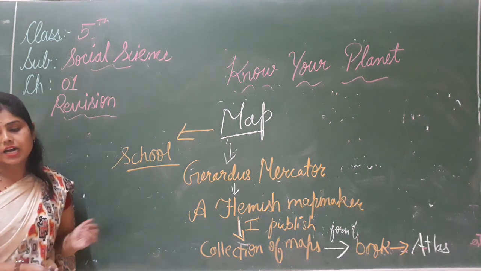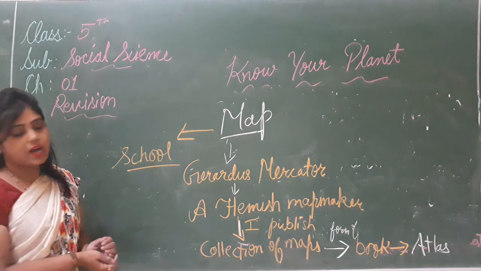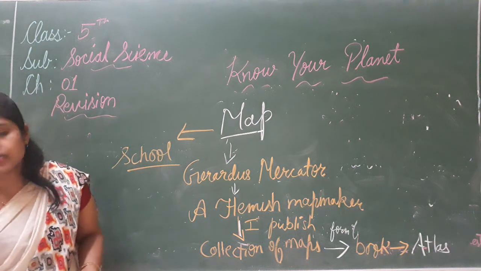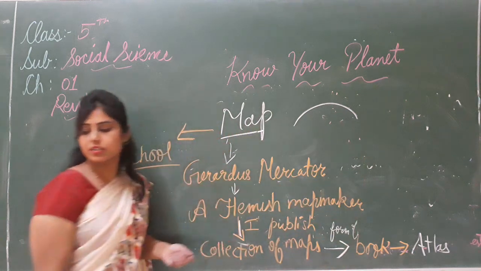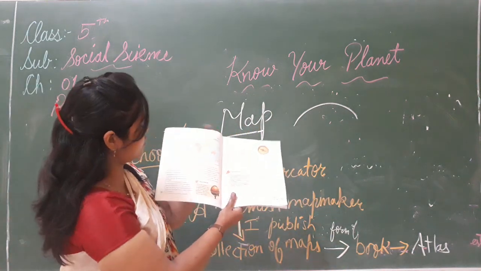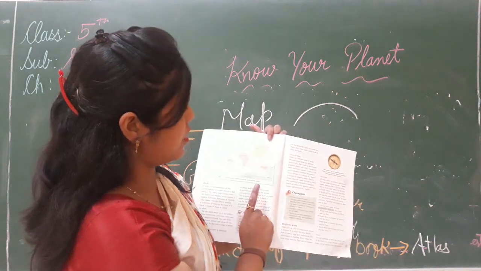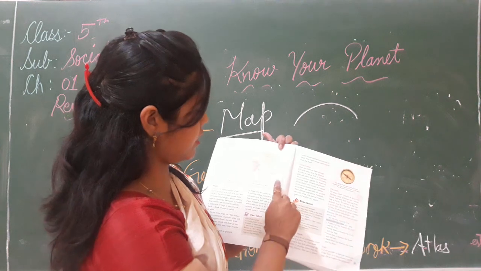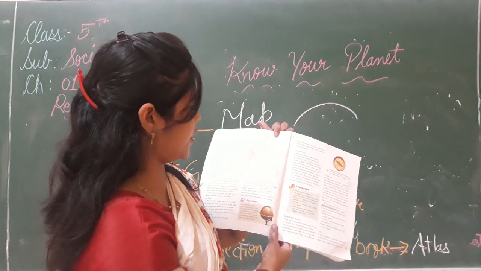A curved surface can't be shown correctly on a flat surface. See, this is the curved surface and your book, this is the flat surface. Here, look at the map. This is the example of map 1.1.